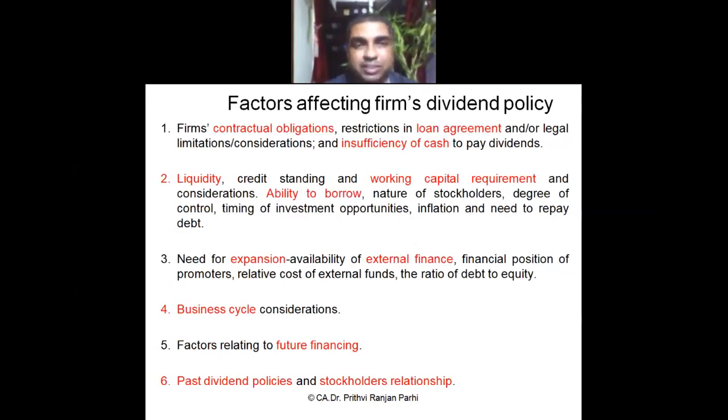First factor is the firm's contractual obligations, loan agreement, insufficiency of cash. All these things affect the firm's dividend policy. If the firm has some kind of contractual obligation to pay cash, then cash may not be sufficiently available for payment of dividend. If there is a loan agreement, when the loan needs to be repaid or serviced, cash is required, and if there is insufficient cash, then dividend cannot be paid.